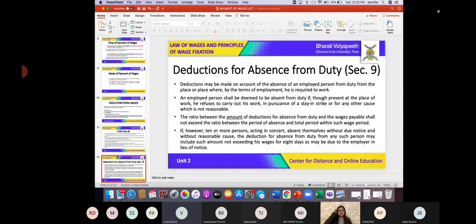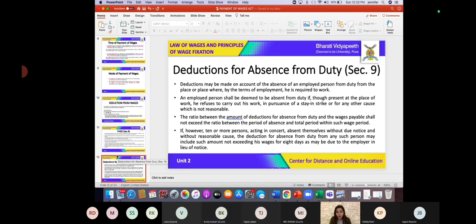Can you all see my screen? Yes, ma'am. Now we are going to study deductions for absence from duty. If there is an employee who is absent from duty, then obviously the employer will have a right to deduct from his salary. If he did not come to work from Monday to Saturday, is the employer still responsible to pay him the wage?